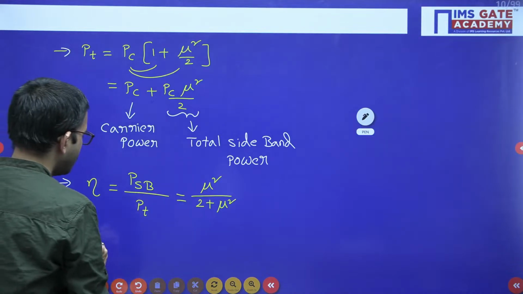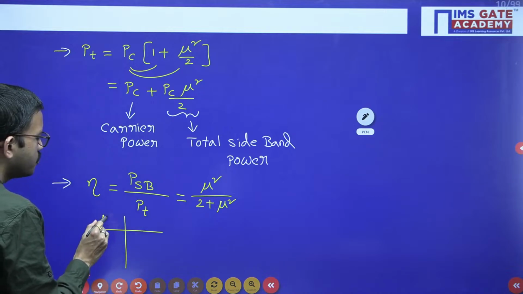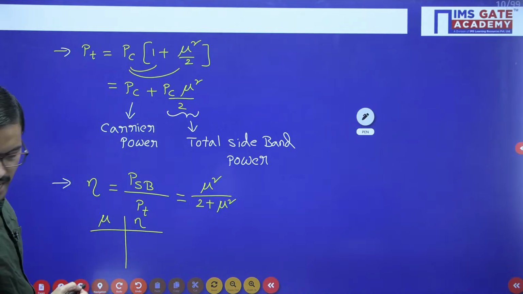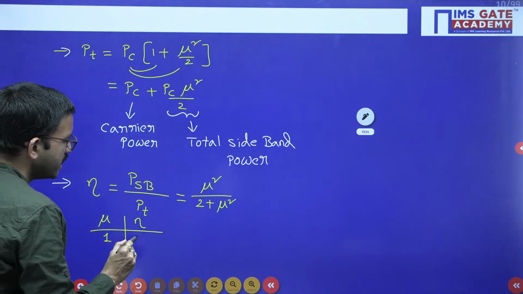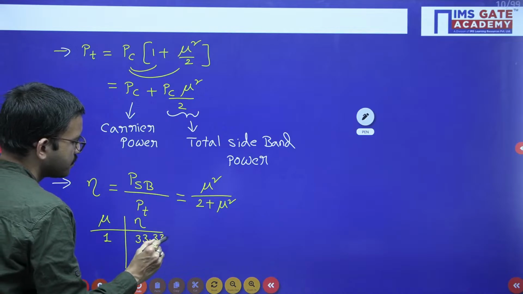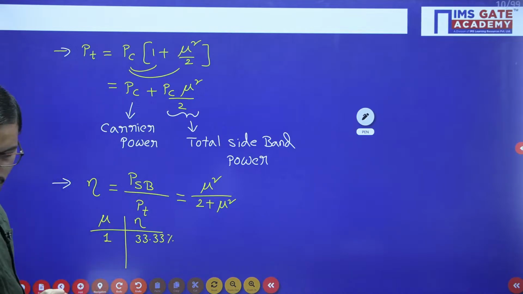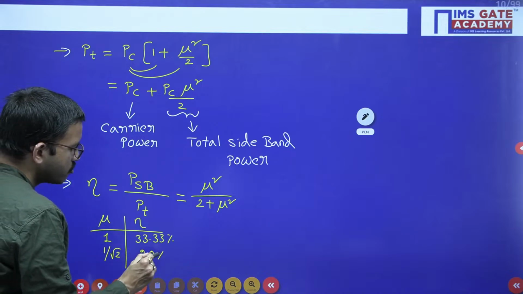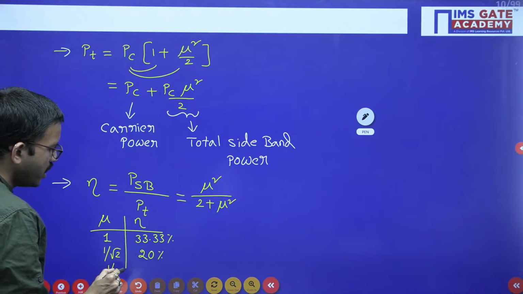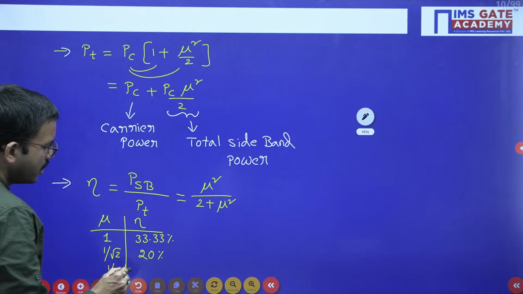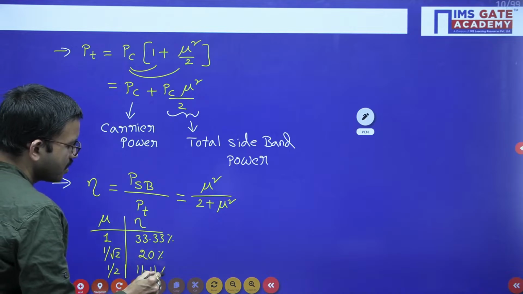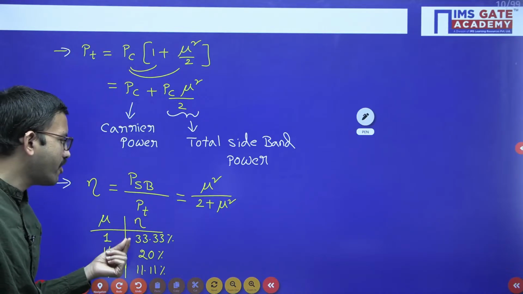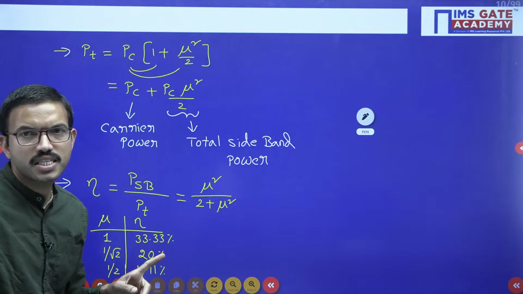Okay, so just make one tabular form regarding various mu values. Let us represent the corresponding eta. Suppose you are having mu value 1, eta you will get 33.33%. If mu value is 1 by root 2, then the percentage of eta will be 20. Similarly, if mu value is 1 by 2, then accordingly you will get 11.11 percent. So if you are considering modulation index value 1, then you are getting 33.33% efficiency.